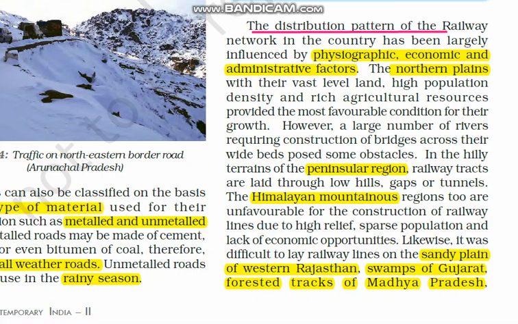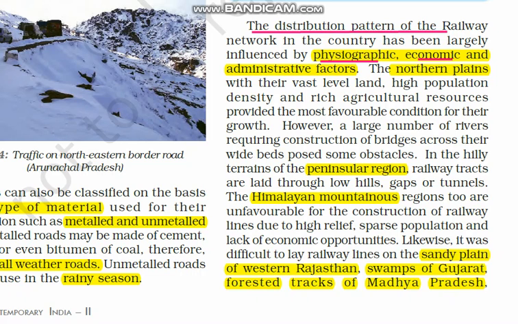It's very simple. So what they are saying, the distribution totally depends upon the physiographic features. Physiographic features in the sense relief features: hills, mountains, plains, it depends on that. Because railway construction is very easy on plains compared to the hilly region or near the river valleys or near the swamps. It's very difficult.